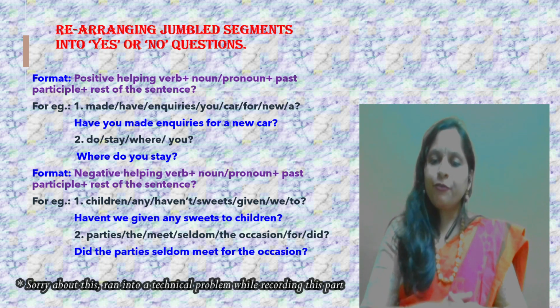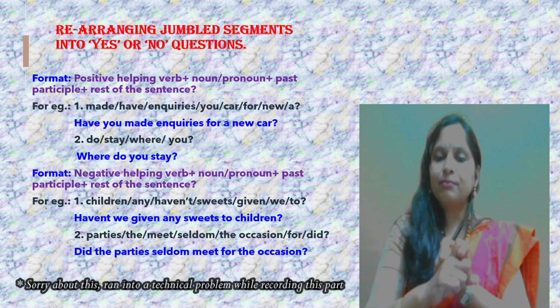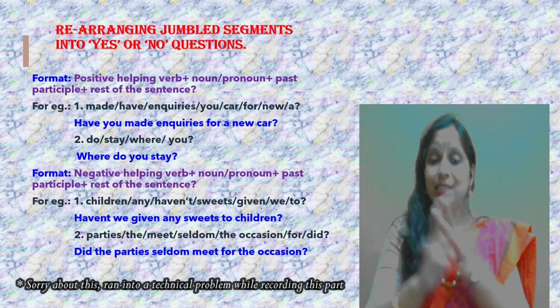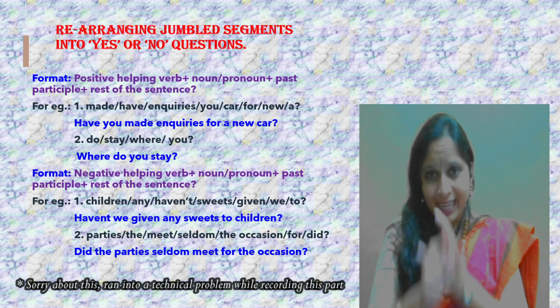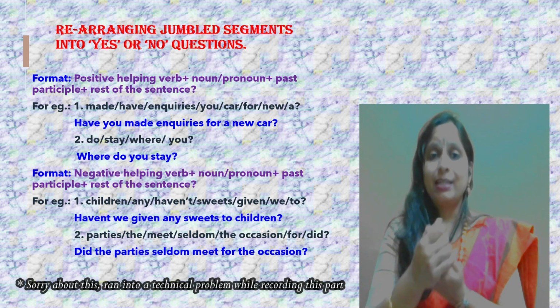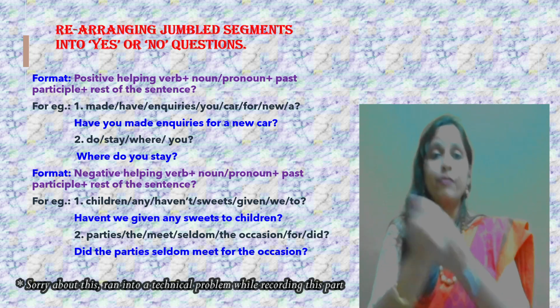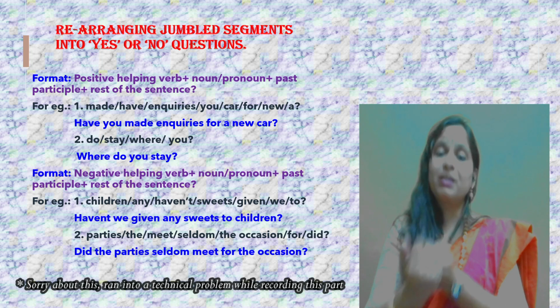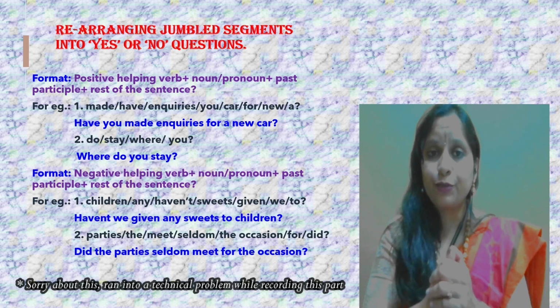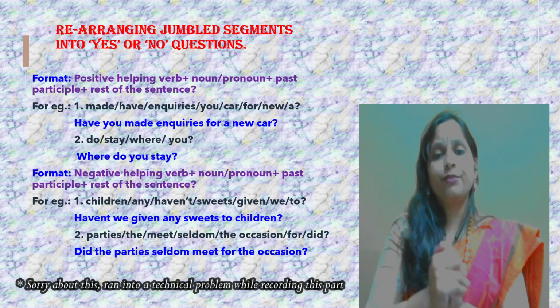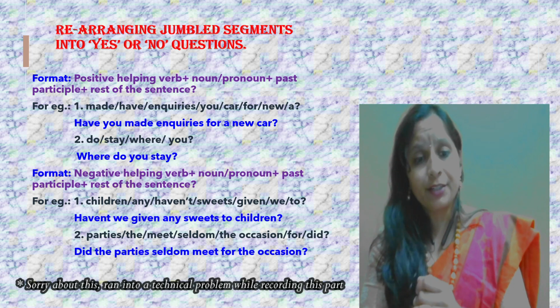Guys, remember this. There are a few negative words: seldom, no, never, neither. When you get these words in your statements, you cannot use didn't, haven't, wasn't. Because seldom is already a negative word. No is already a negative word. Never is already a negative word.